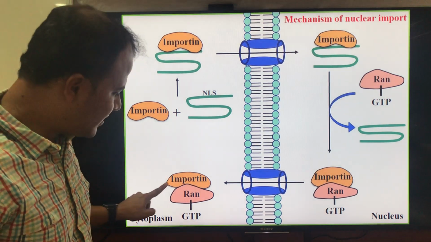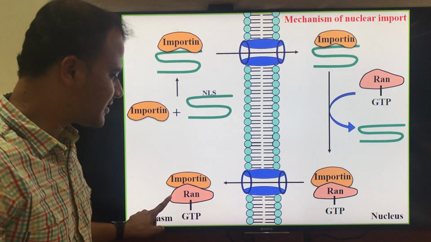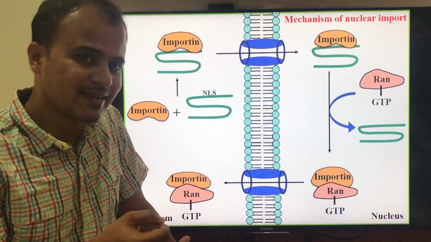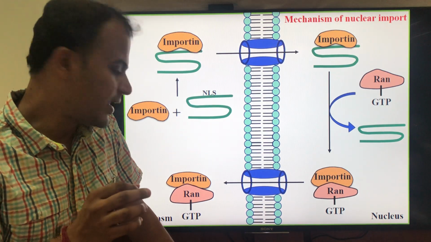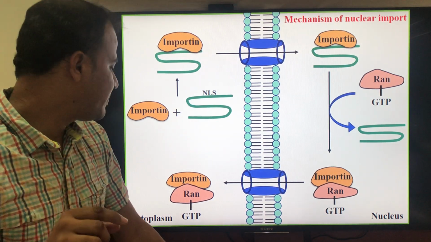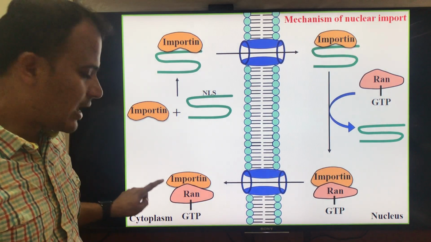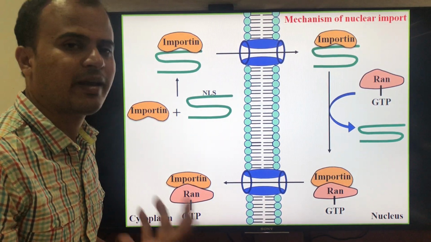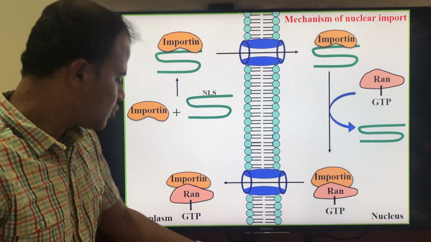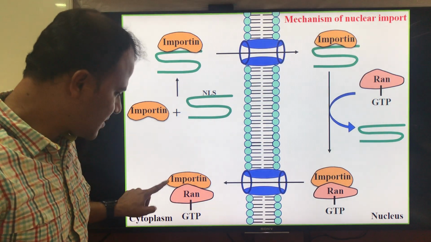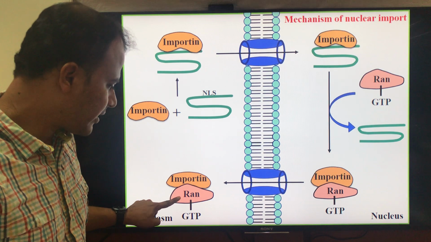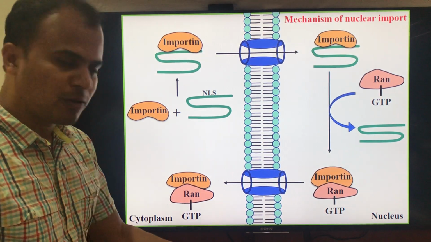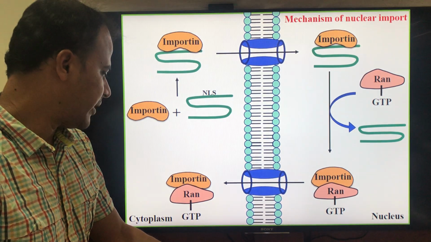Now, once the importin-RAN complex is there in the cytoplasm, in the GTP bound form, there is an enzyme called RAN GTPase activating protein or RAN GTPase accelerating protein. You can call it by any of these two names. So in this picture you can see that importin in the RAN bound form has now entered the cytoplasmic compartment.